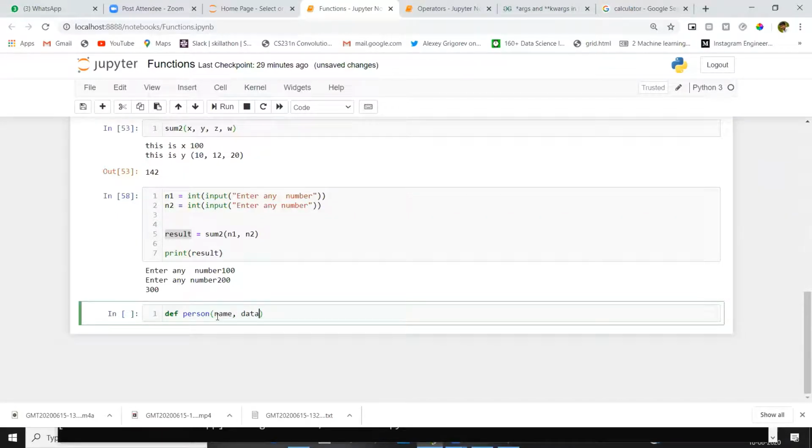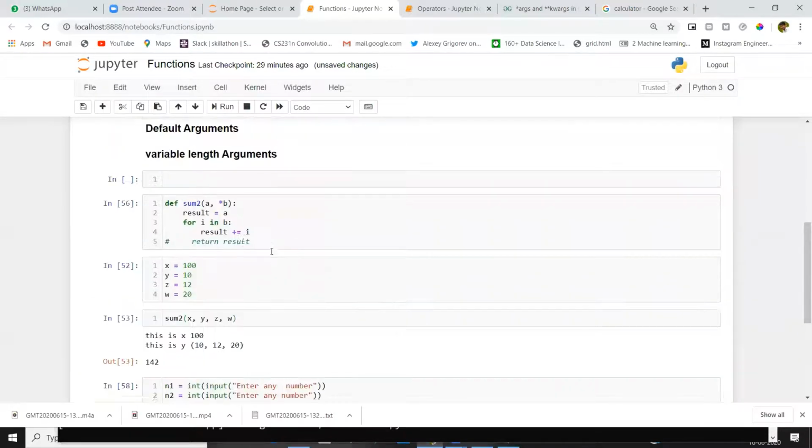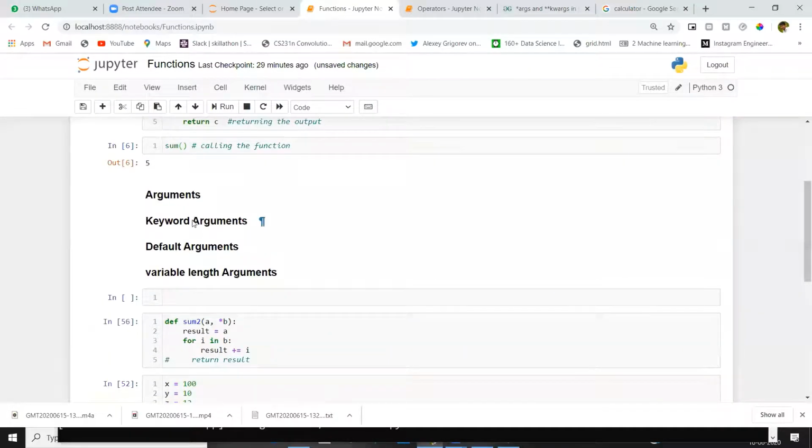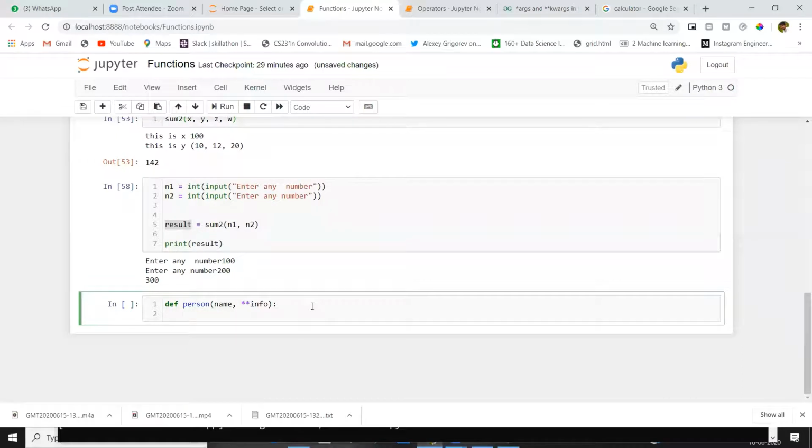After that, user information, or suppose just give info. Just give 2 stars. That means we are passing key value pairs. I said keyword arguments, right? We will discuss this in last. Why we are doing this, we will get to know after finishing this execution.